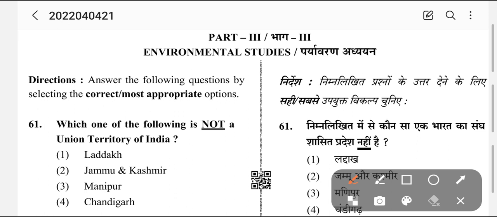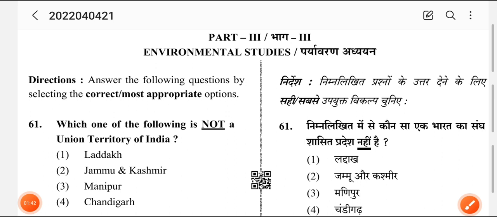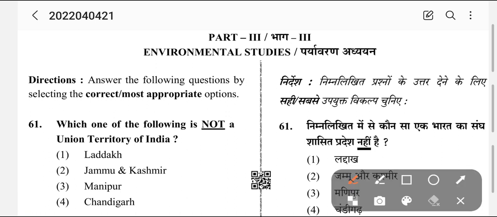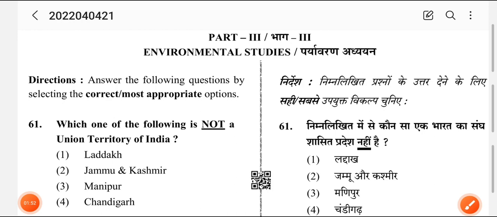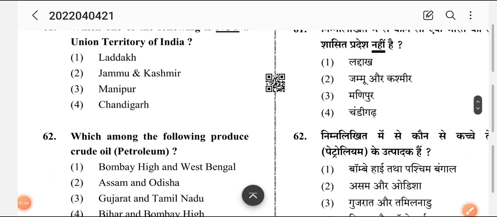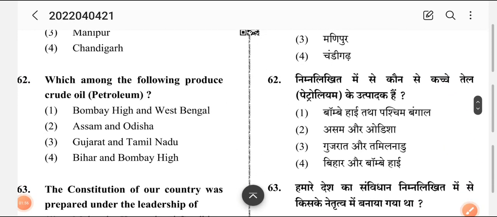Very clearly, we know that Ladakh is a union territory, Jammu and Kashmir is a union territory, Chandigarh is a union territory. So the clear answer is answer number 3, Manipur. Now we'll move to question number 2.